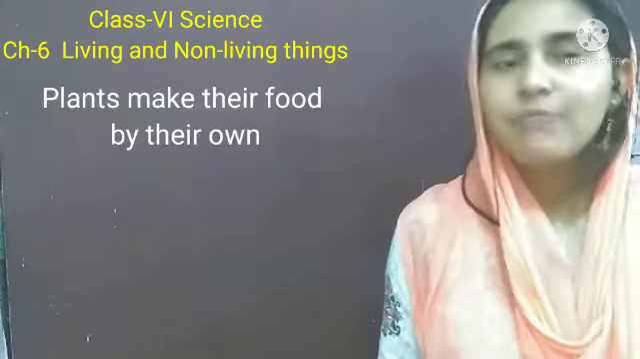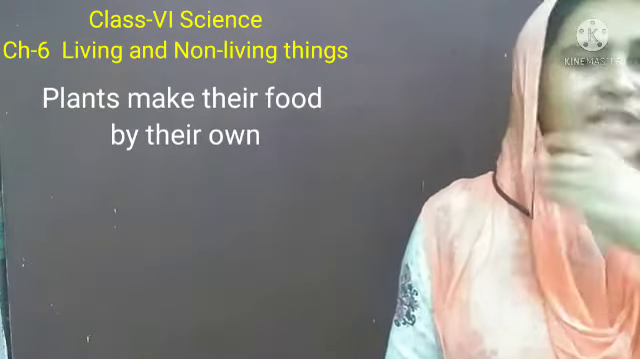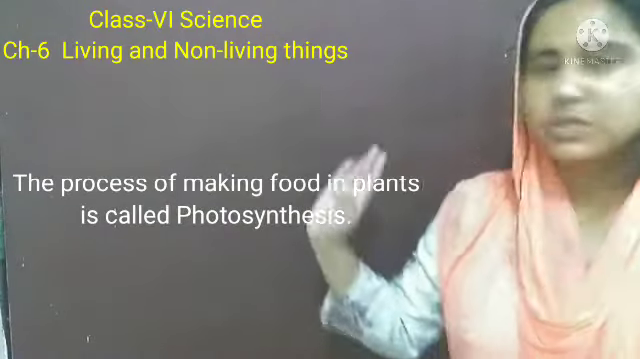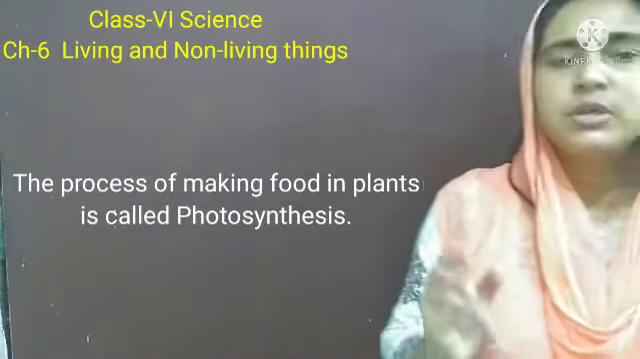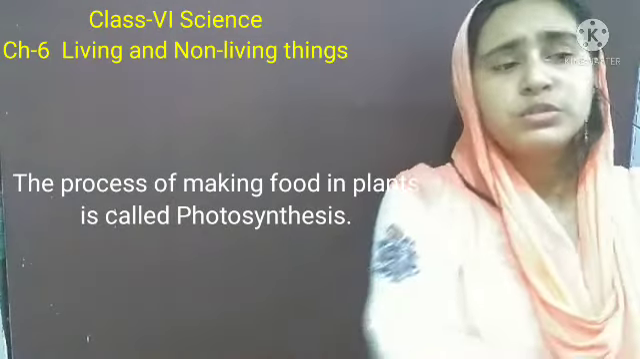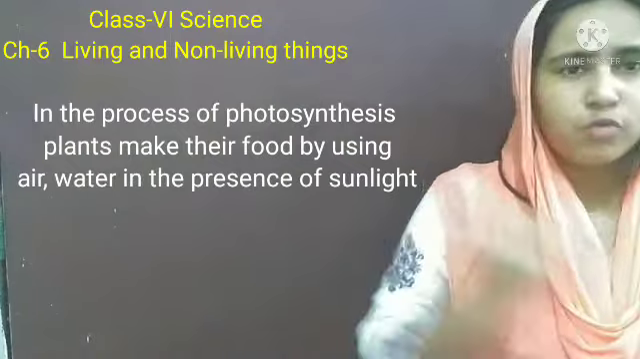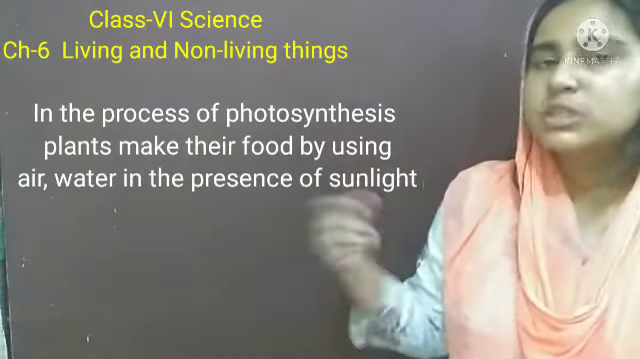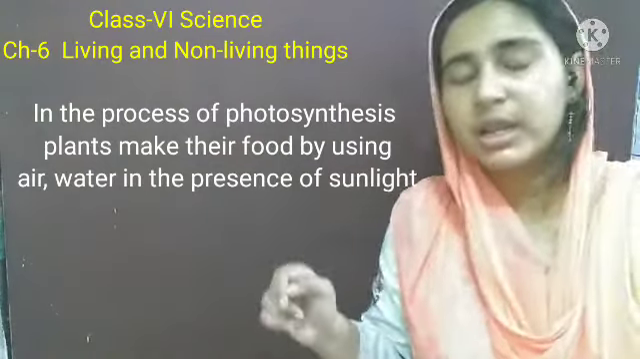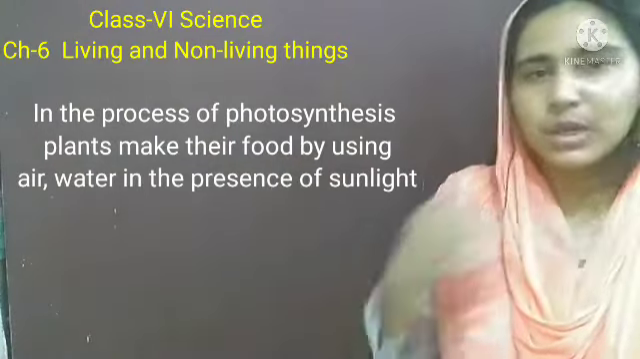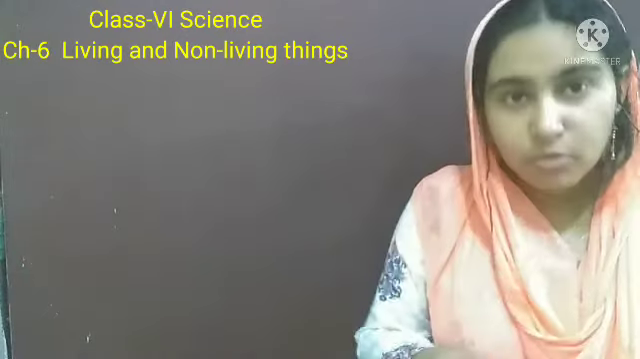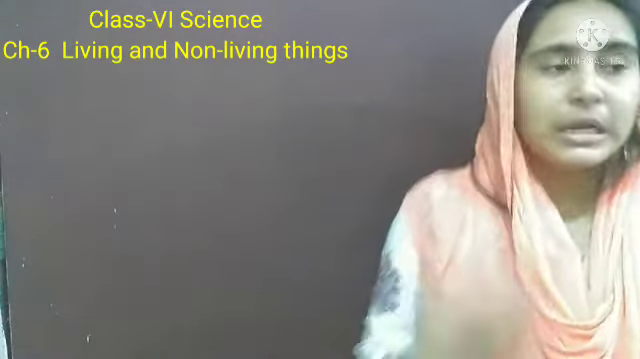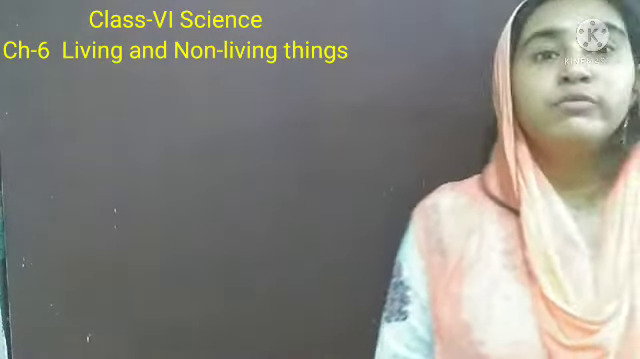You have learned this in your lower class, that plants make their food by the process of photosynthesis. Plants use air and water in the presence of sunlight to make their food, and this process of making food in the presence of sunlight is called photosynthesis. So plants make their food and from plants we take food. Ultimately we can say that plants make food for all of us.